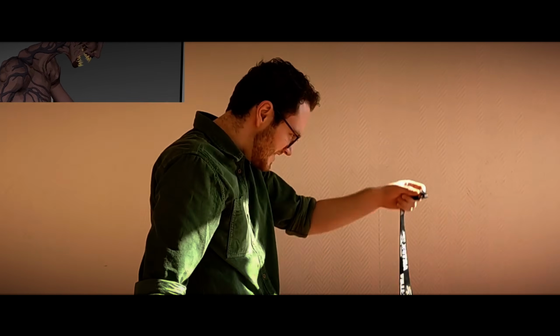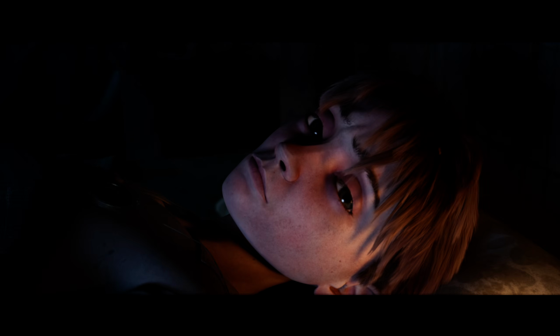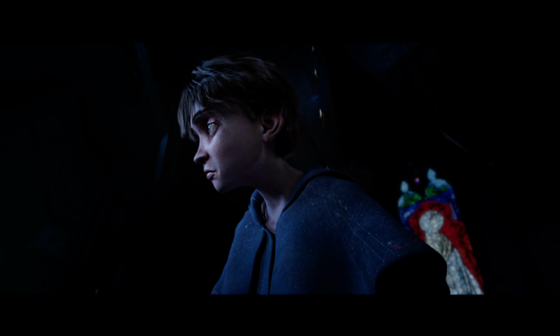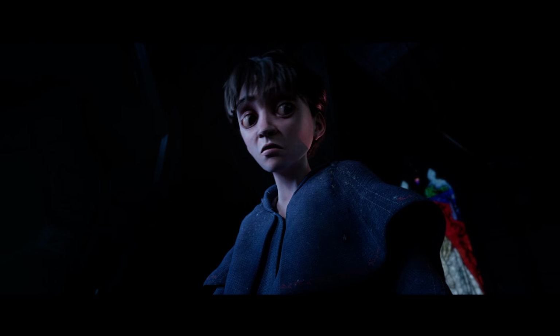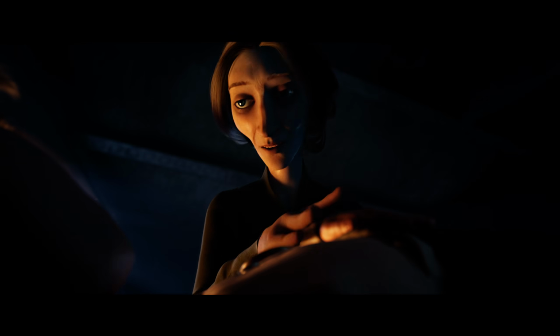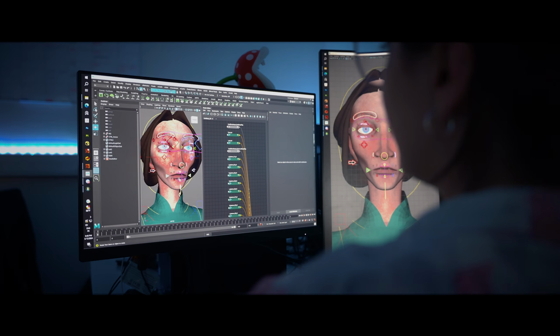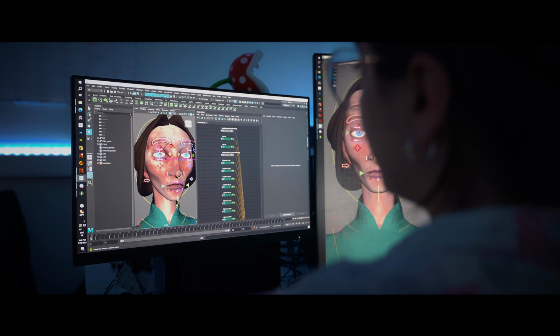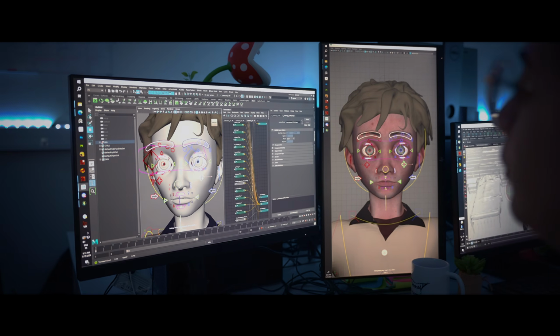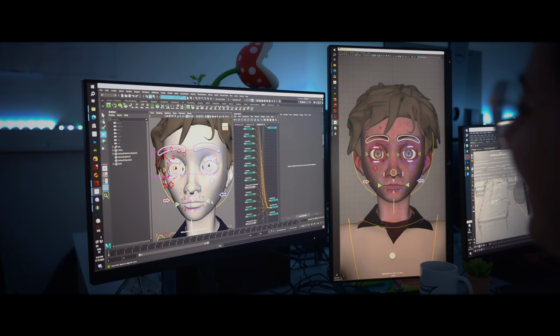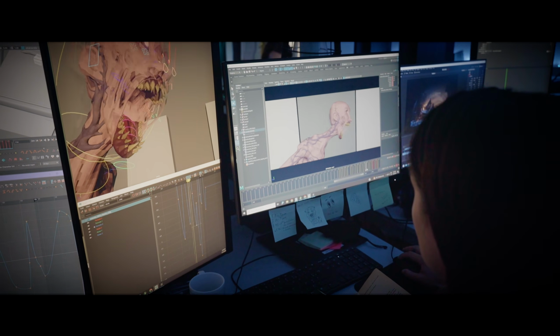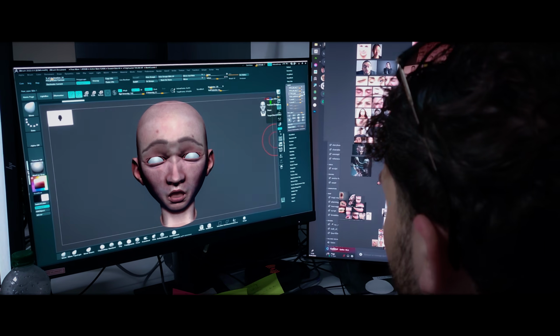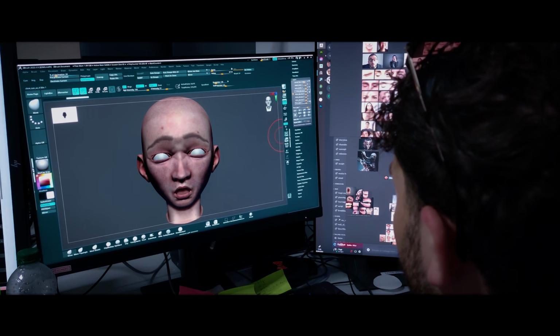We needed to define both of the personalities, so we used a variety of references to help us characterize both of them. Like Ossa, a curious 13-year-old boy whose expressions slowly change as the story unfolds, or Missland, who needed to be strict and caring but slightly suspicious. To simplify our rigging, we gave both characters the same topology. This allowed us to add an array of controllers that will help the animators further push the details on our characters' facial expressions, enhanced by the blend shapes that were added afterwards.